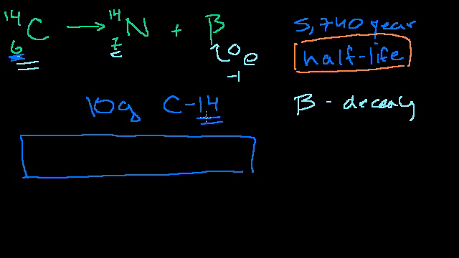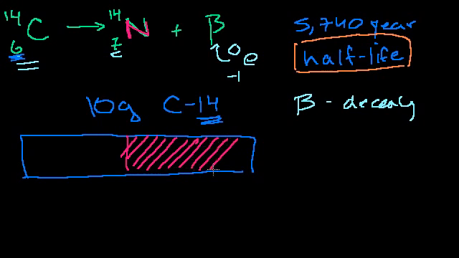So the carbon-14 version, or this isotope of carbon, let's say we start with 10 grams. If they say that its half-life is 5,740 years, that means that if on day 1 we start off with 10 grams of pure carbon-14, after 5,740 years, half of this will have turned into nitrogen-14 by beta decay. And you might say, oh, okay, so maybe, let me make nitrogen magenta right there, maybe that half turns into nitrogen.